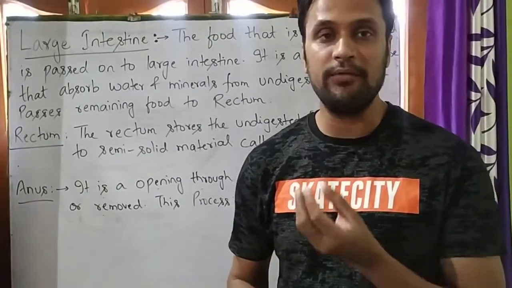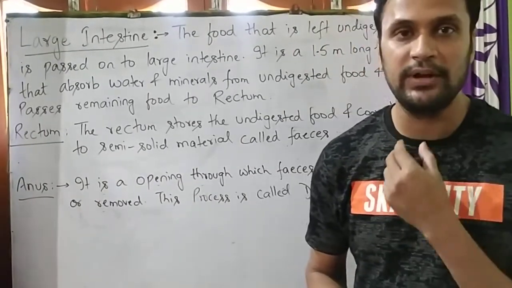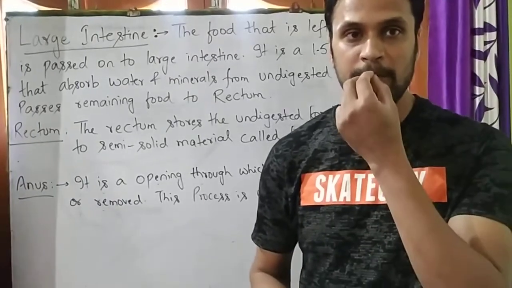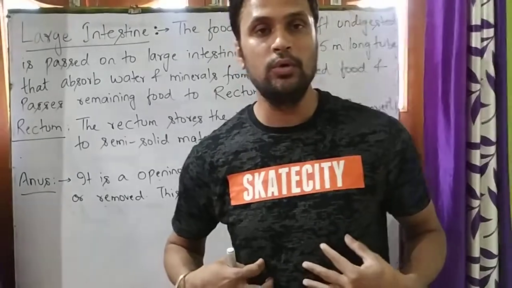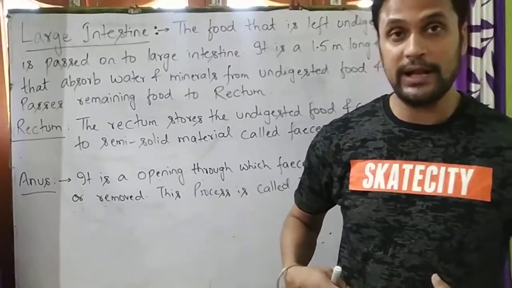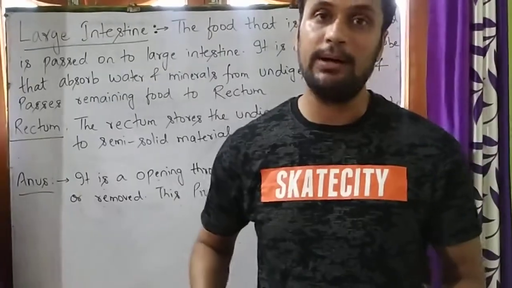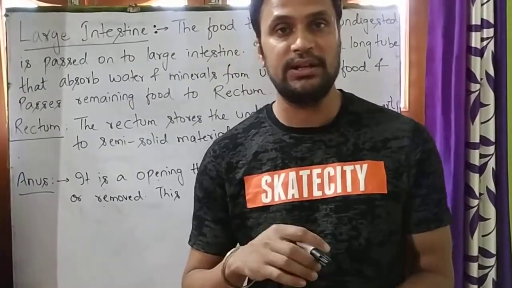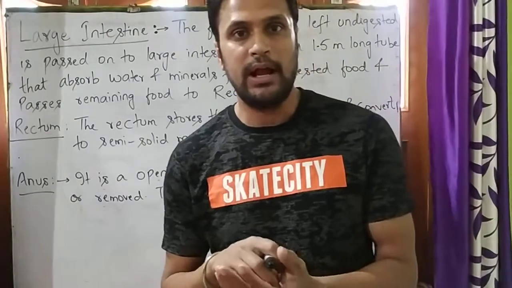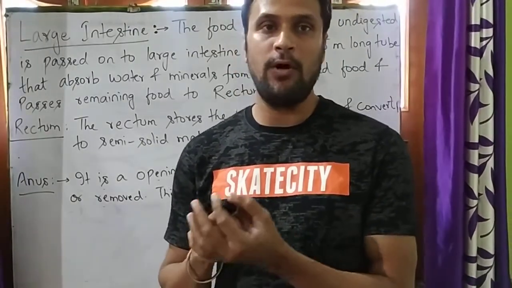With the help of the esophagus, the food passes from the mouth to the stomach. And as I told you, the stomach is a bag-like structure. The stomach kills the germs in the food and starts digestion of protein.